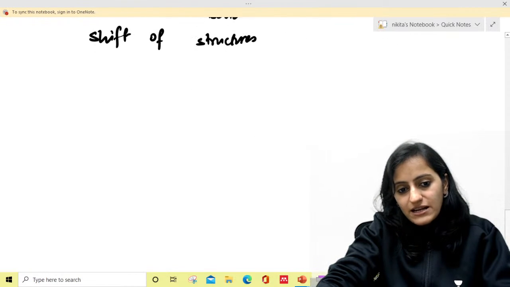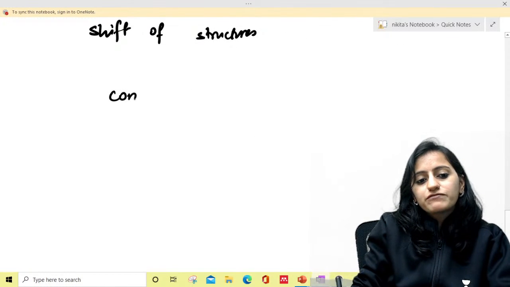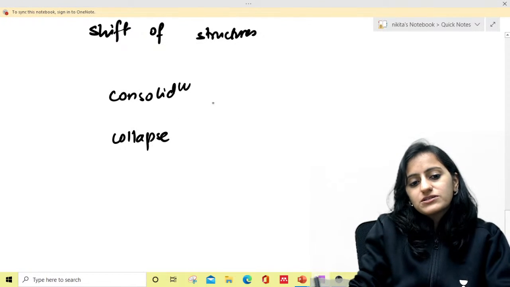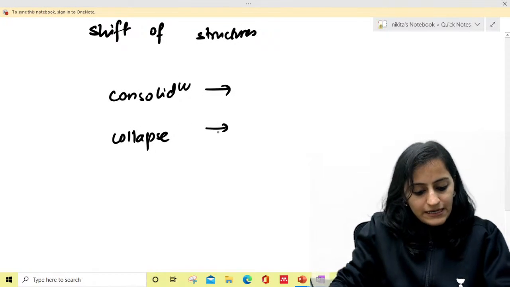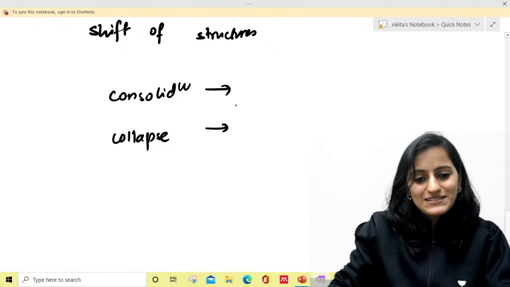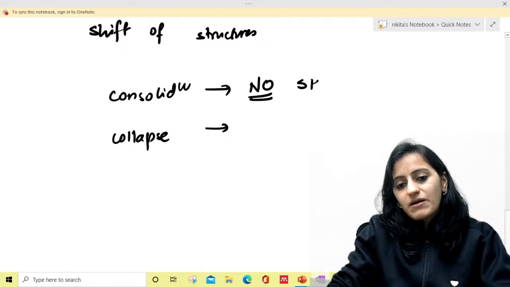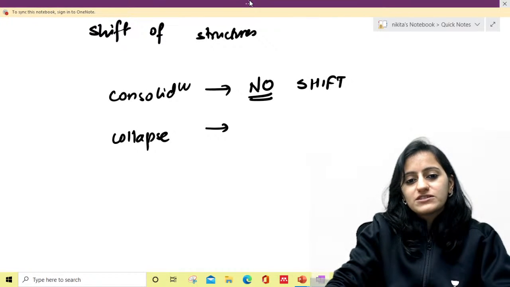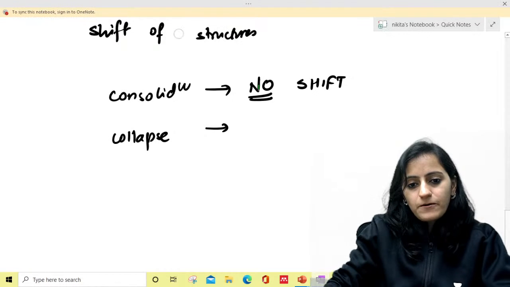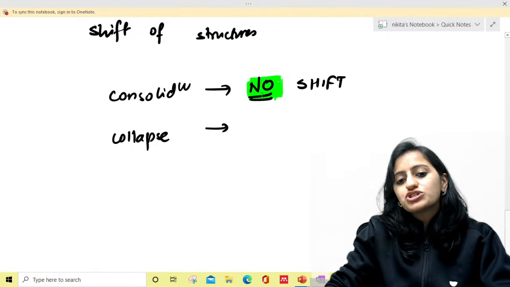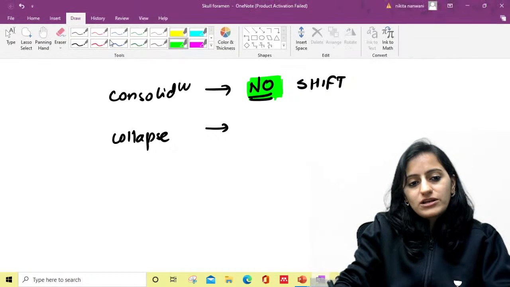Where is the shift of the structures in consolidation? Where is the shift of the structures in collapse? Absolutely right, Sri Lalita, in consolidation please remember there is no shift of the structures, very, very important, okay? So in consolidation, there is no shift at all.